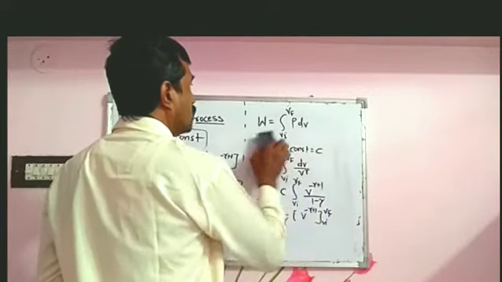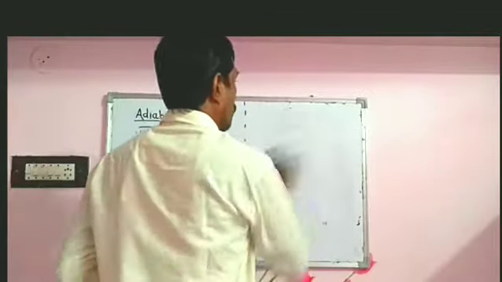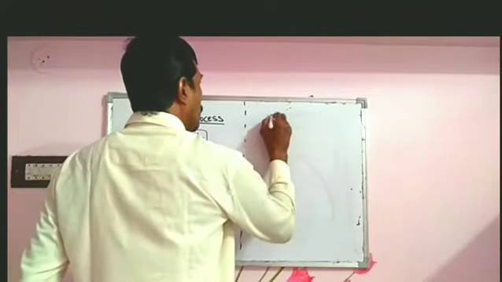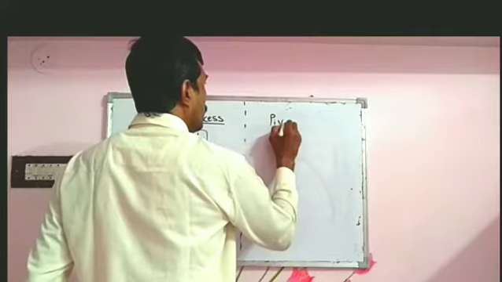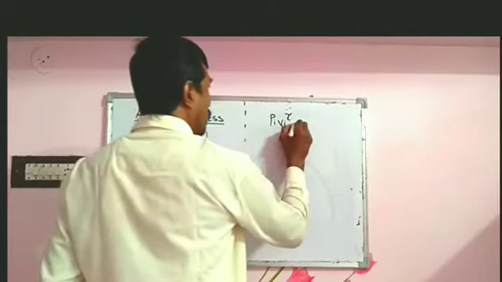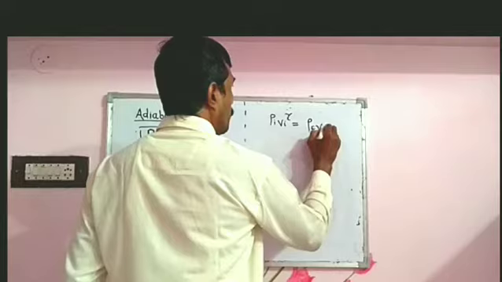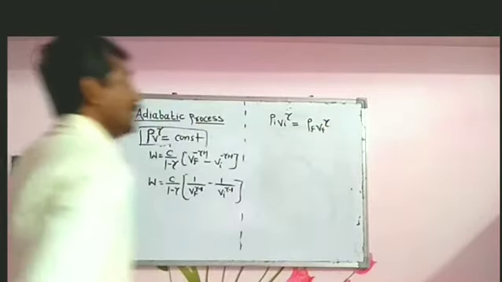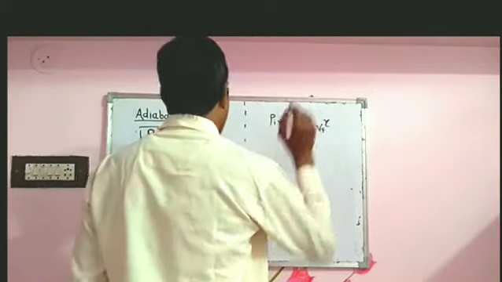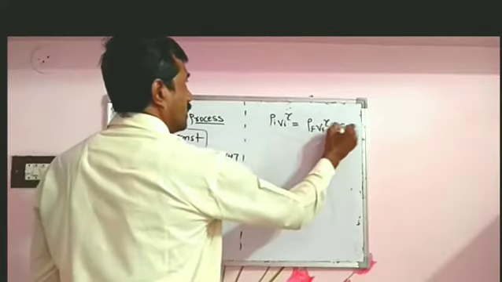But we know that C equal to PV gamma, that is equal to constant, and we can also write it as Pi Vi gamma, that is equal to Pf Vf gamma. So this is the value of C.